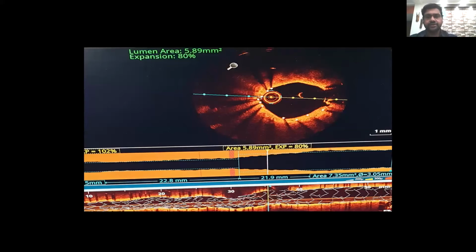Now, this is the apposition indicator. Afterwards, I tried calculating. Recently, expansion indicators have been developed, and we got around 80%, which is acceptable, but not optimal. Optimum, they say, is more than 90%. So with that, we have done a decent job. So we call it a day.